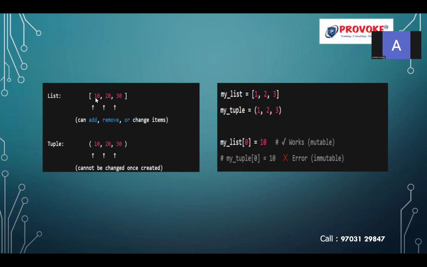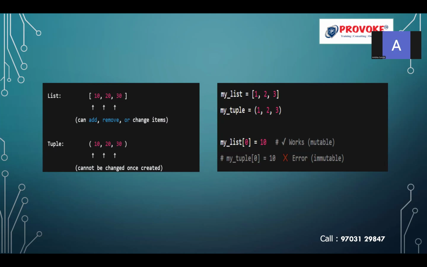In the list, I have 10, 20, 30. I can add an element to the list. I can remove an element from this list, or I can change the items in the list. Whereas in the tuple, whatever elements I have added here, I cannot add a further item into this tuple, or change an existing element in the tuple.